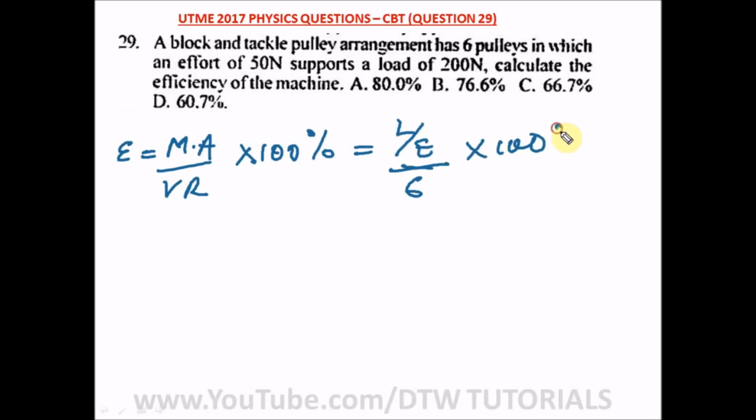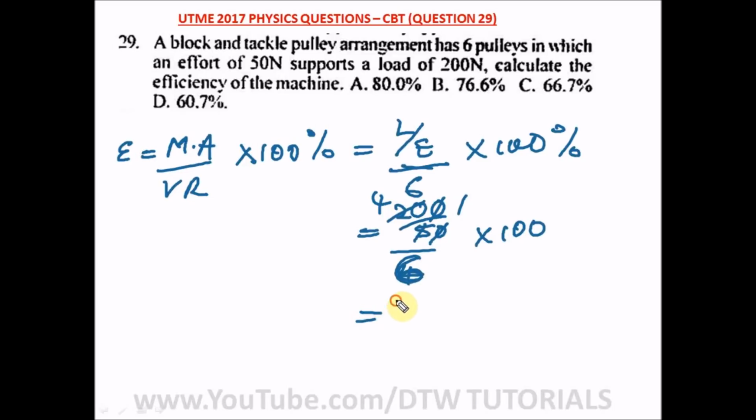And what is our load here? Our load here from our question is 200. And our effort is 50. So when we cancel out, 5 in 200 is 40, and 5 in 50 is 10, giving 4. So we're left with 4 over 6 times 100. So here we can cancel out 2 and 2, and 2 goes into 6 three times.